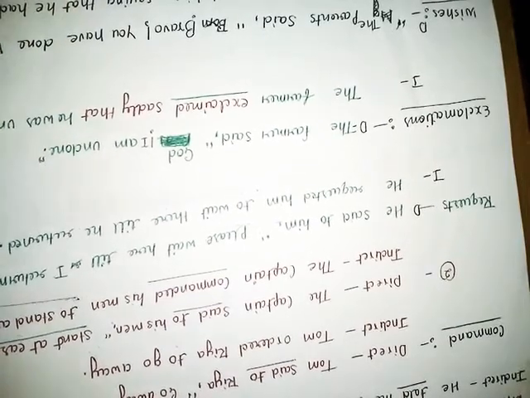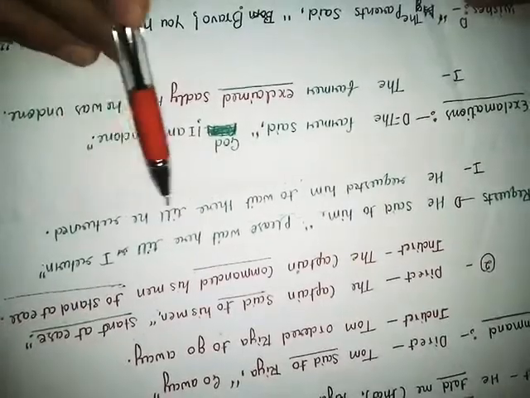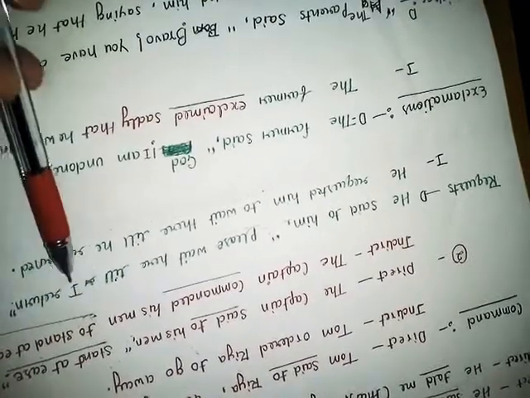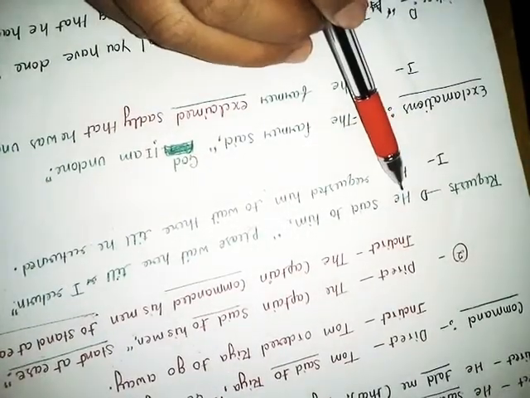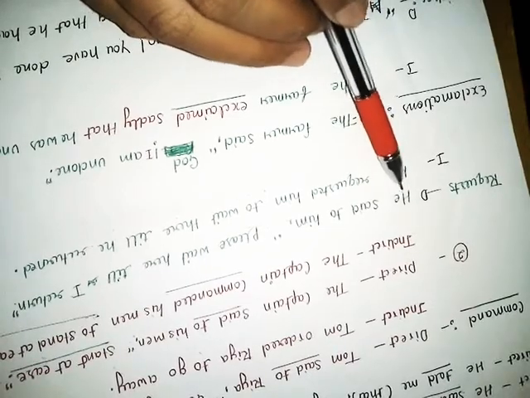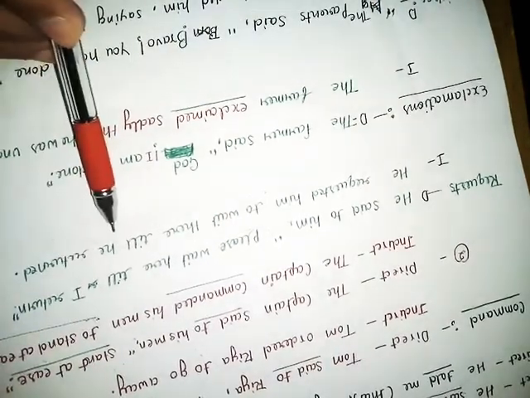Friend, again I am telling, I converts according to the subject of the reporting verb.